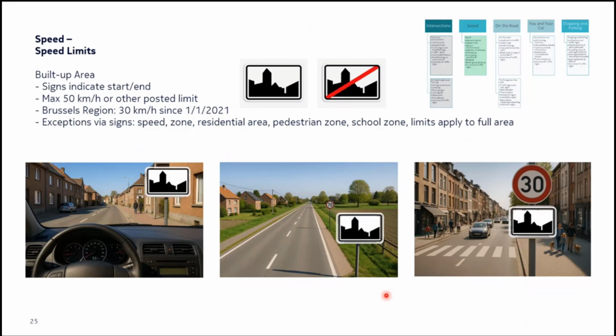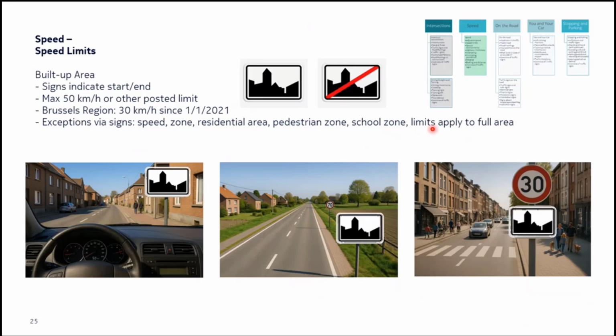Okay, so all right, now that's about the speed. And then, about the zone, there could be other zones like zone 30, or you could be inside a residential area, then again, you have to adapt your speed. Then you will not do 50 kilometers, but you will do a different speed. In zone 30, you will do 30 speed, right? Now you have to watch out for, these are the exceptions, of course. We will talk about this subsequently in this training. Residential area, pedestrian zone, school zone, what are these? We will talk about this in this lesson.